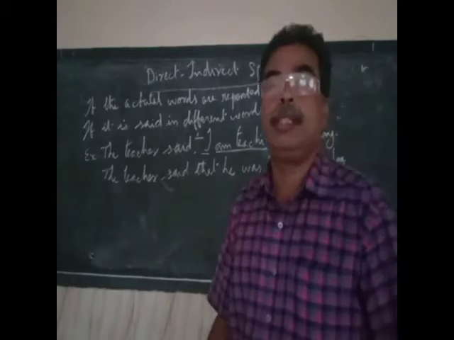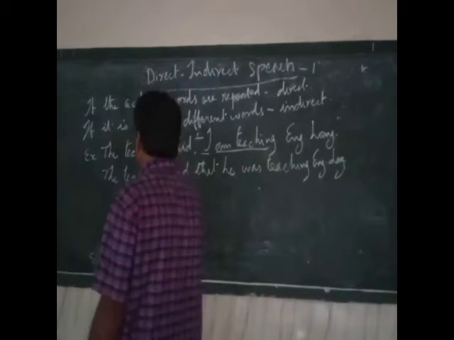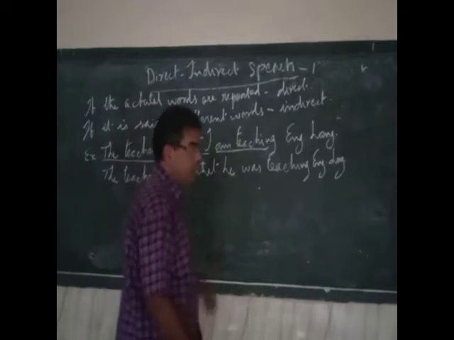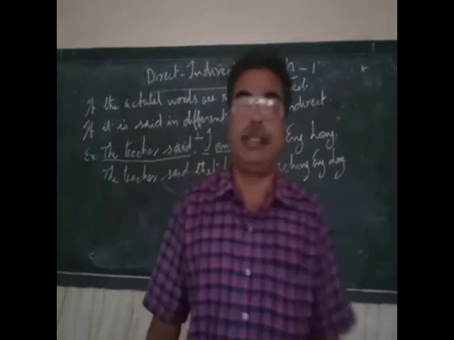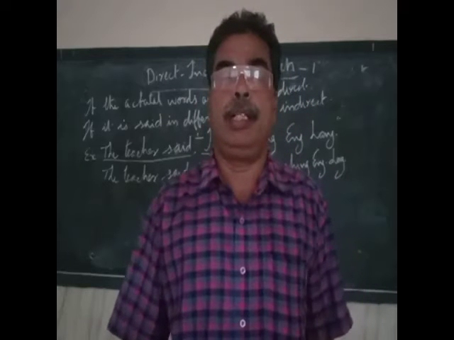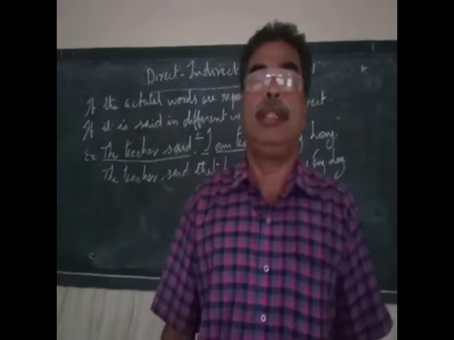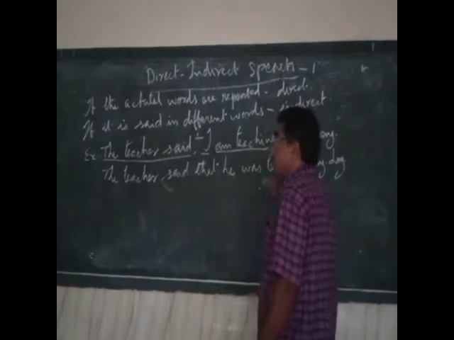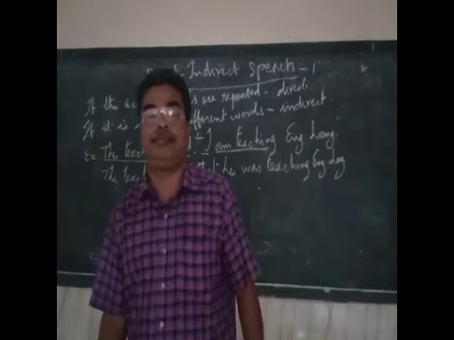This part is not said by the teacher. The teacher is only telling you during the class time that "I am teaching English." This is the actual words of the teacher. This is what the speaker actually said.